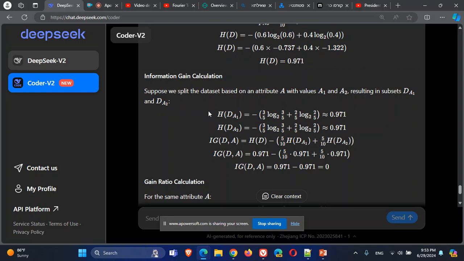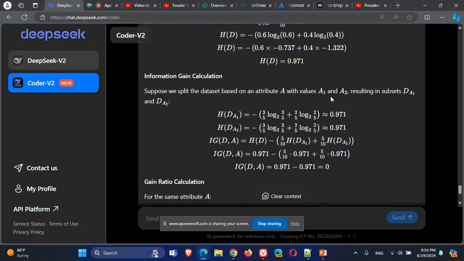So 3 out of 5 of the hot days are good days and 2 out of 5 are bad days. In the cold weather, 3 out of 5 again are good days and 2 out of 5 are bad days.